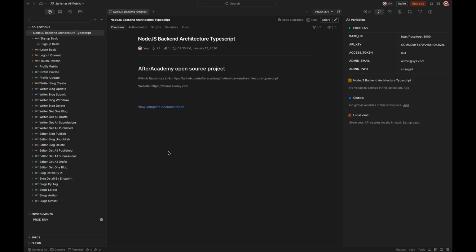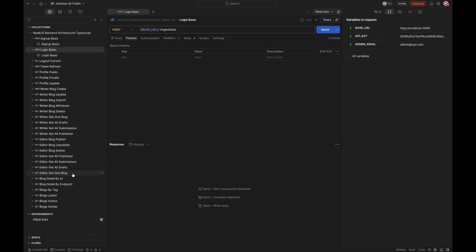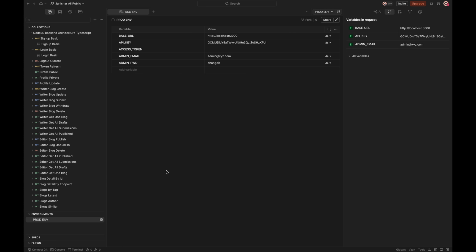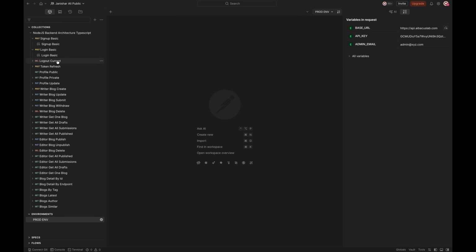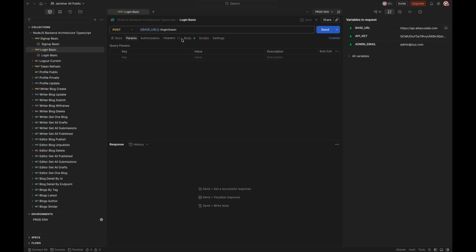Now if I hit login now, but before that we have to go into the environment. This is the Postman file that you will find in the documentation link that we saw earlier. The base URL, we have to now hit https api.abacuslab.com. API keys, this is what we have inserted. Admin and password is fine. Then just save it, and now let's call the login. In the body, let's use the admin email and the password.